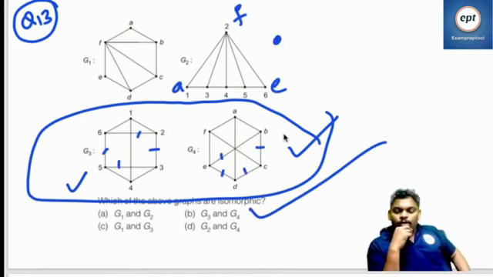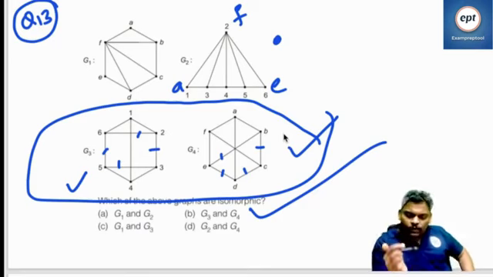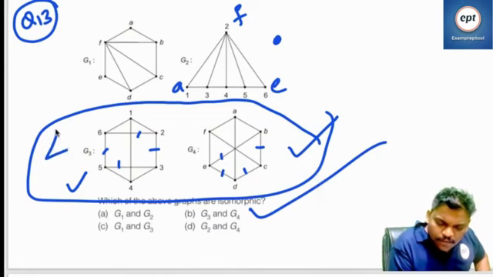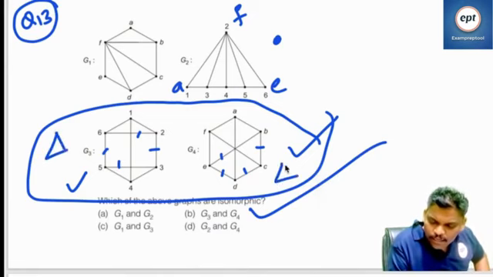Now one small question I want to ask you. Is there a triangle in G3? Is there any triangle in G4? G3 contains a triangle. Does G4 have a triangle or not?